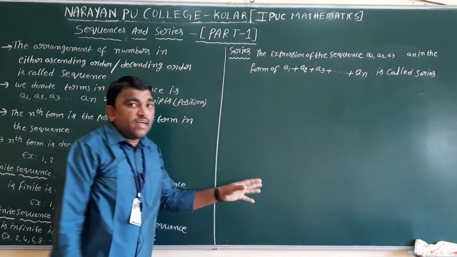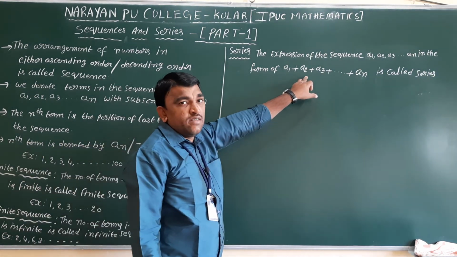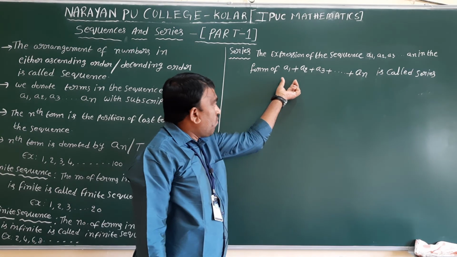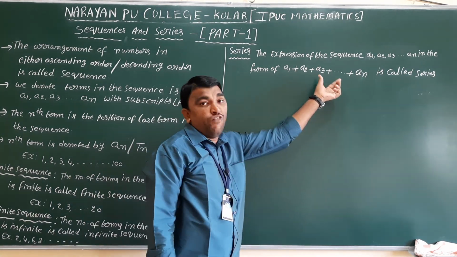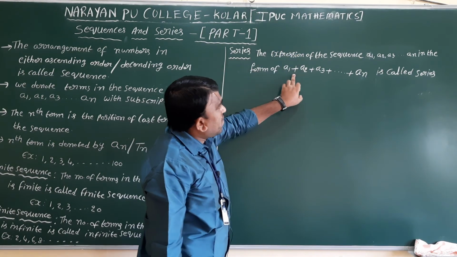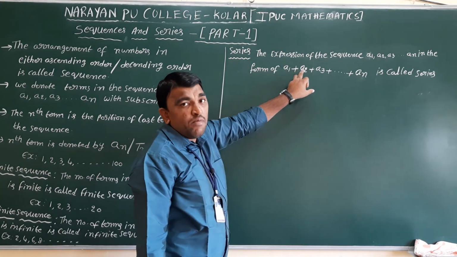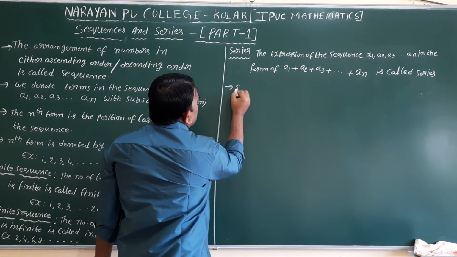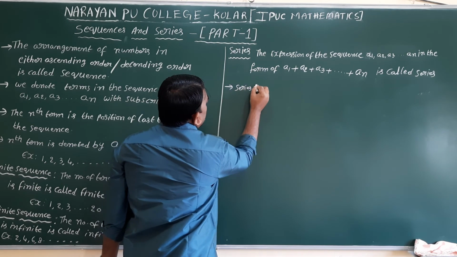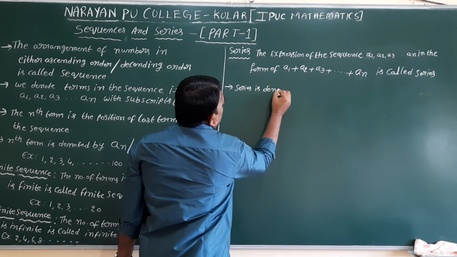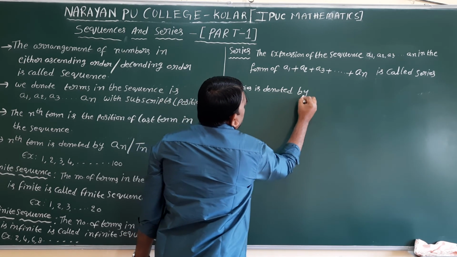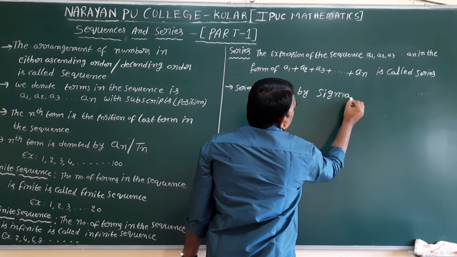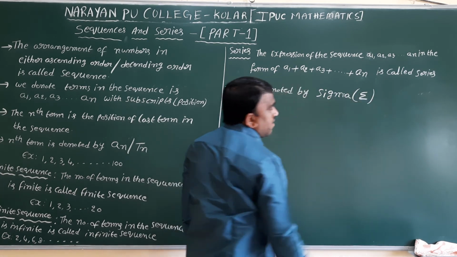Any sequence if you write in the form of summation, for example 1, 2, 3, 4 elements are there, the series of that sequence is nothing but 1 plus 2 plus 3 plus 4. Only terms written in the form of summation, a1 plus a2 plus a3 plus a4 and so on plus an. So series is denoted by sigma. Sigma is the symbol for summation.